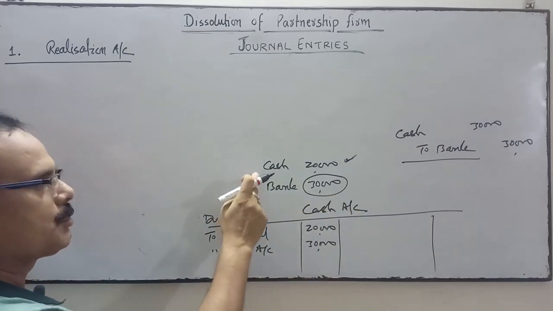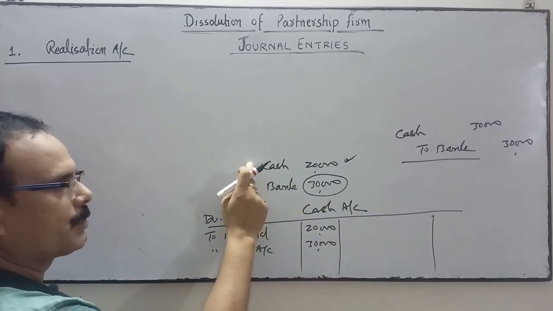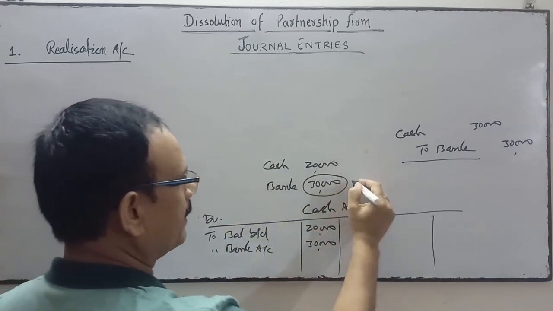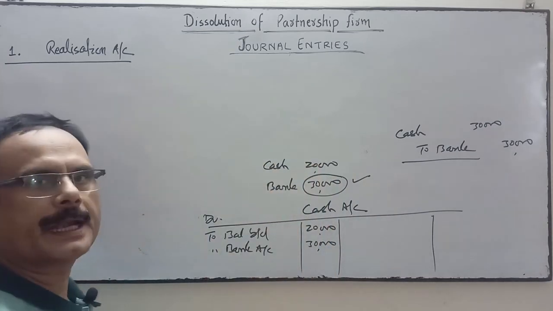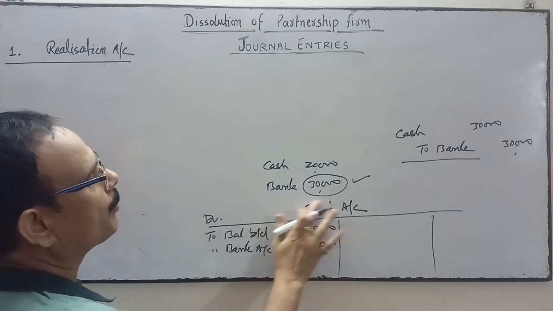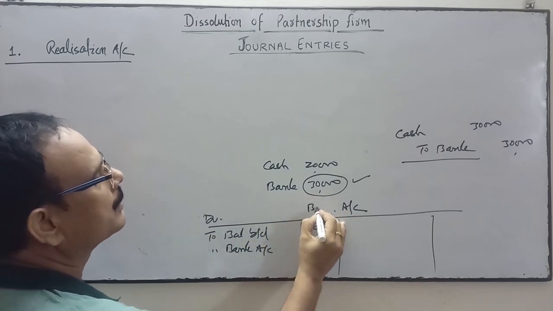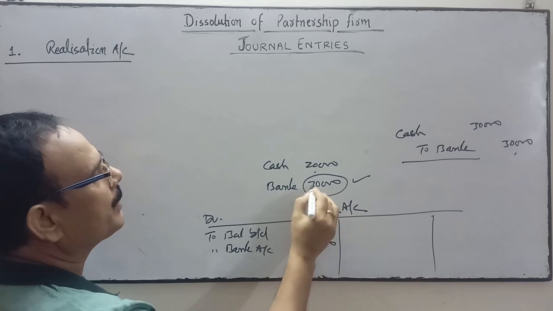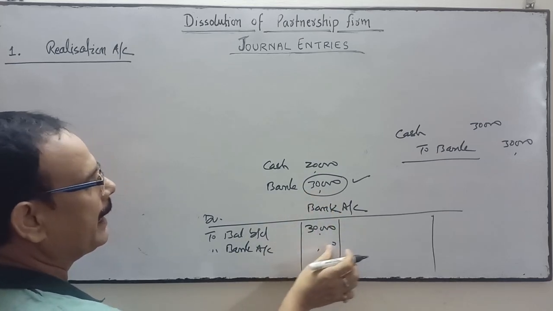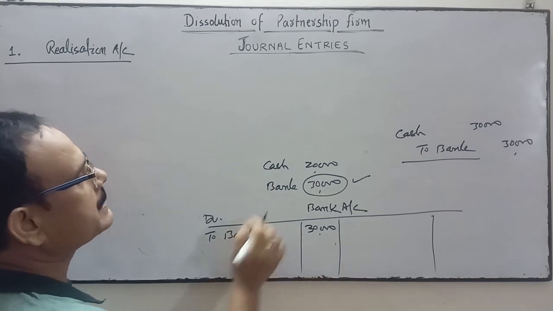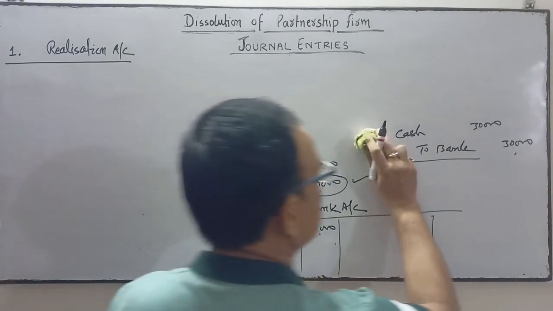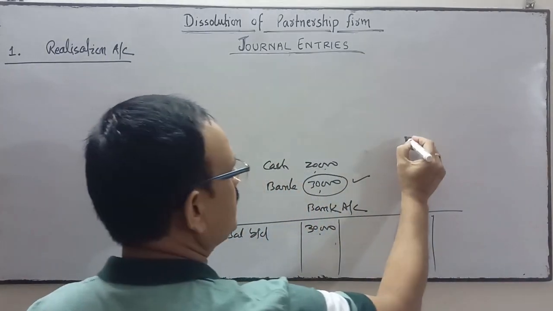This is when we operate cash. Either of the two; if I operate cash, I will do it like this. Suppose I operate the bank instead of cash, and I want to operate all transactions through the bank. Then I will open the bank account. I will write the opening balance of bank here, 30,000, and the cash of 20,000 will be deposited into the bank.